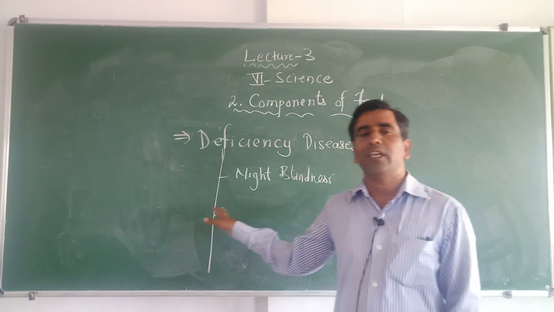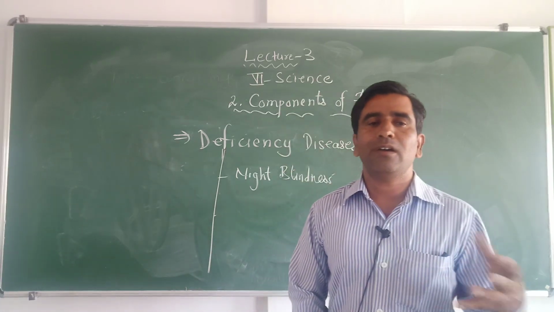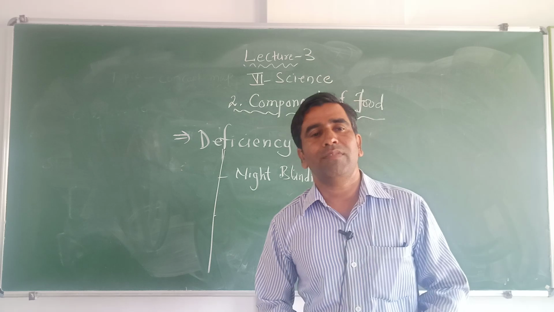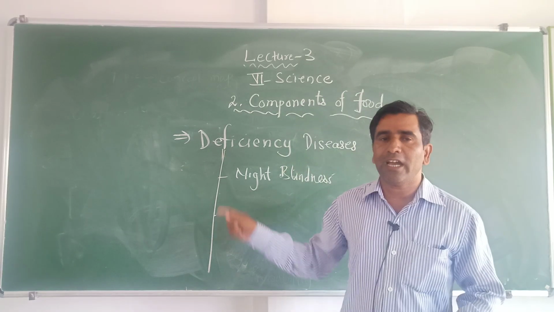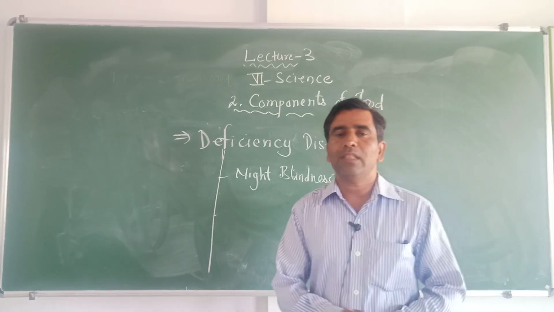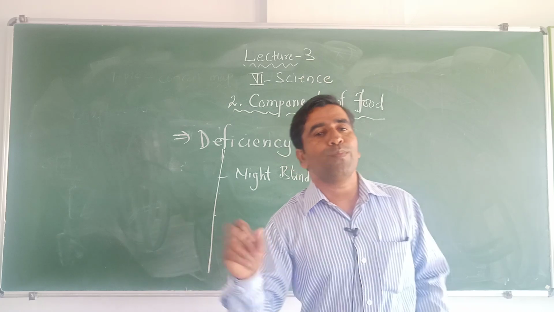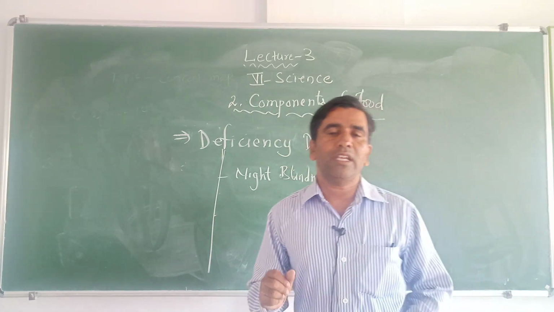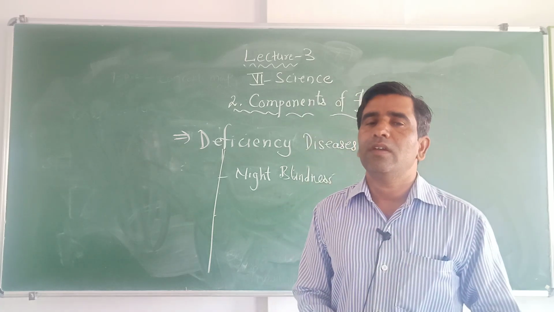A person suffering from night blindness will have poor vision, or cannot see at night. His eyes will not work properly, and the person suffering from night blindness should take more vitamin A food in his diet, like carrot and some green leafy vegetables.